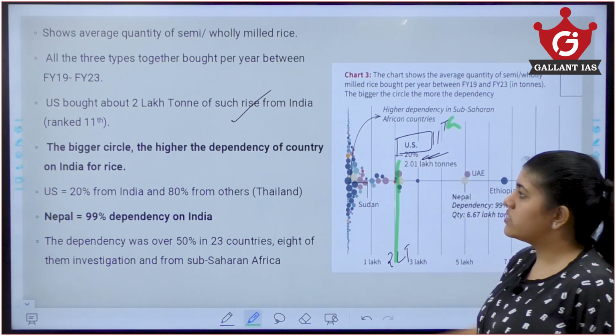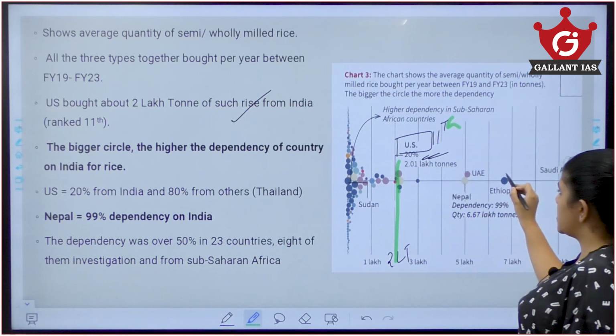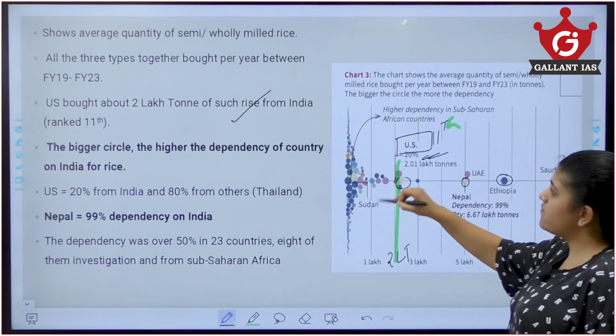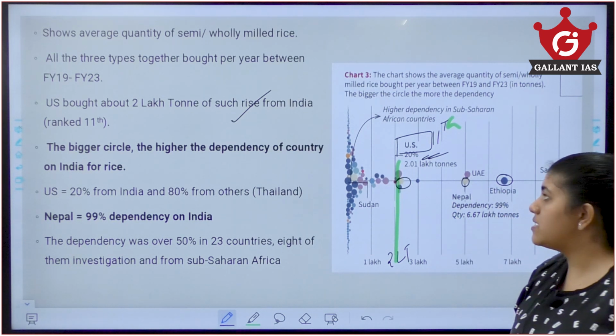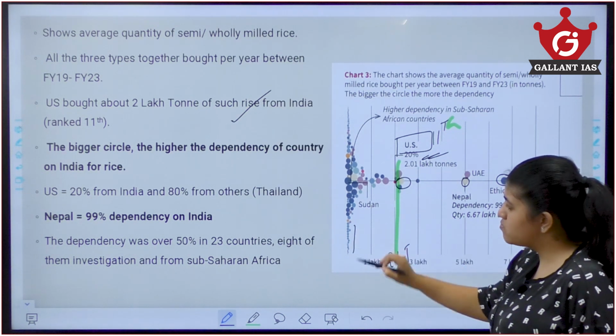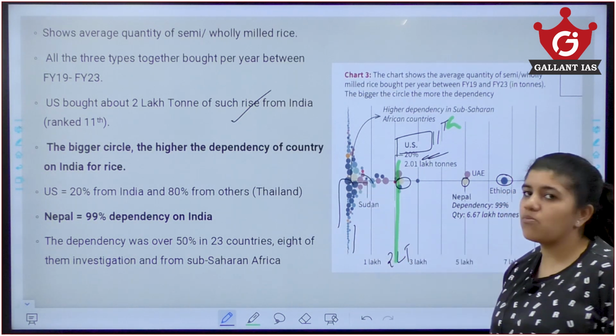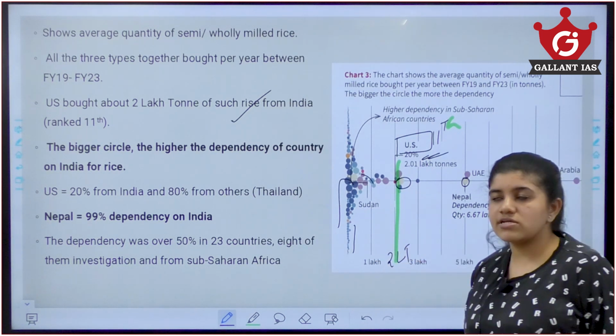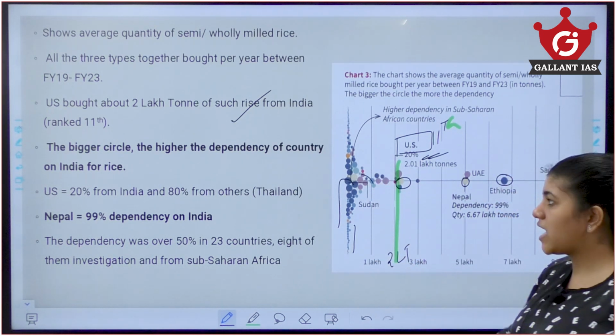US ranks 11th. Also the bigger the circle, this is the size of the circle. The bigger the circle, the higher the dependency of the country on India for the rice. This is smaller, these are bigger. So these countries are more dependent on India than these countries. So that is what the size of the circle in this diagram shows.